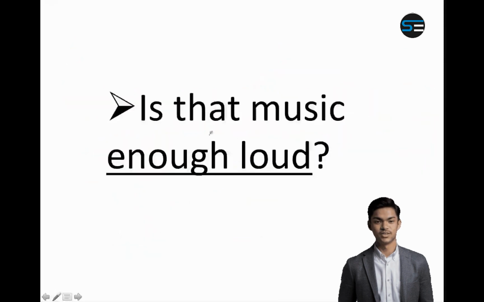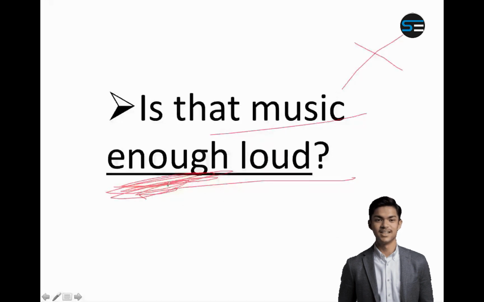Similarly, is that music enough loud? Is this correct? No, this is wrong. Whenever you want to use the adverb enough, you put it at the end. So you will say, is that music loud enough? And for example, are you good enough? Is he tall enough? Is she beautiful enough? So enough is generally placed at the end.